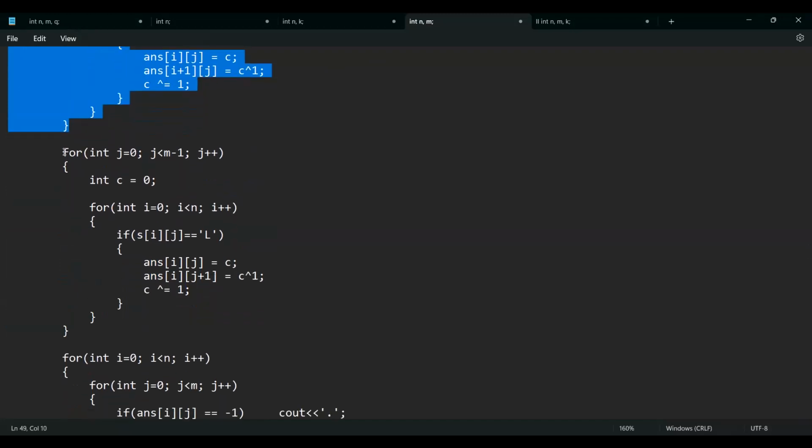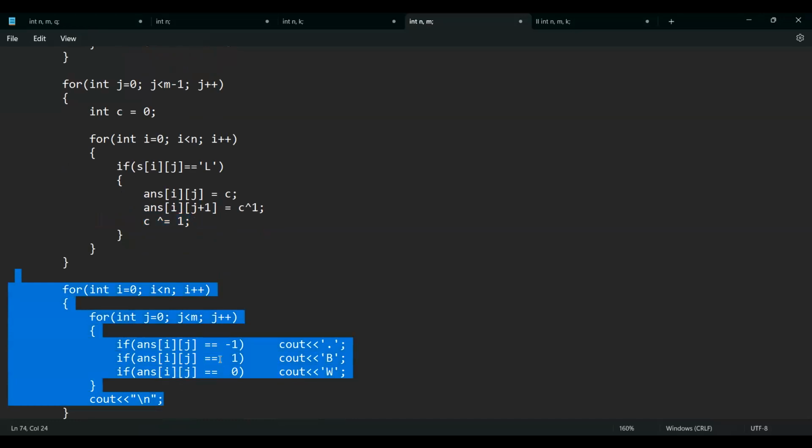Then coming to the horizontal dominoes, again, I'll follow the same approach. I'll go through the first column to the last column. Then if my current cell is L, I'll color the current cell with this color. I'll color the cell which is right next to this cell with this color, and I'll change the value of C. Finally, I can print my answer. Is it okay?